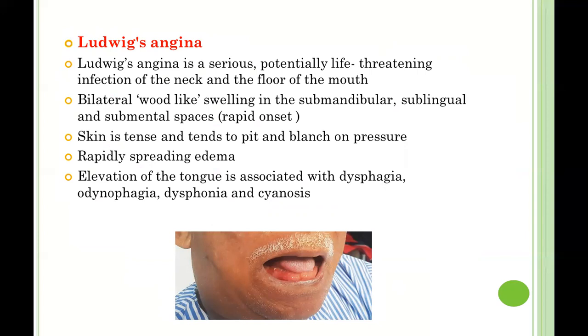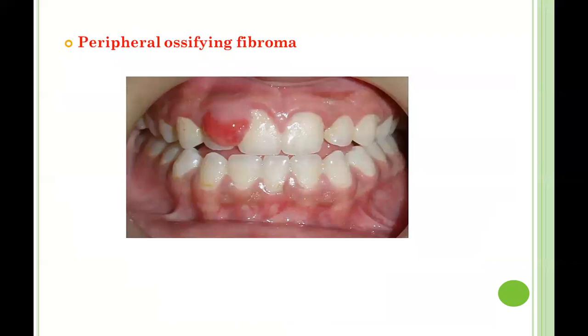The next question was about Ludwig's angina. Ludwig's angina is a serious, potentially life-threatening infection of the neck and the floor of the mouth. There is a bilateral wood-like swelling in the submandibular, sublingual and submental spaces. It is rapid in onset and the skin is tense and tends to pit and blanch on pressure. There is rapidly spreading edema and elevation of the tongue, which is associated with dysphagia, odynophagia, dysphonia and cyanosis. I hope it's clear. Now moving to the next question.